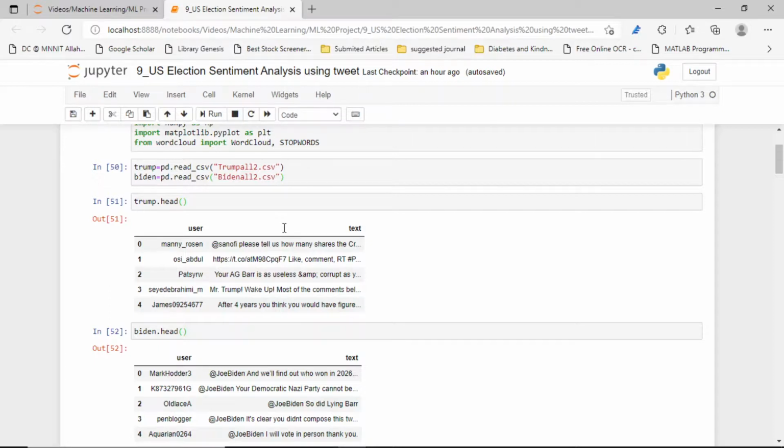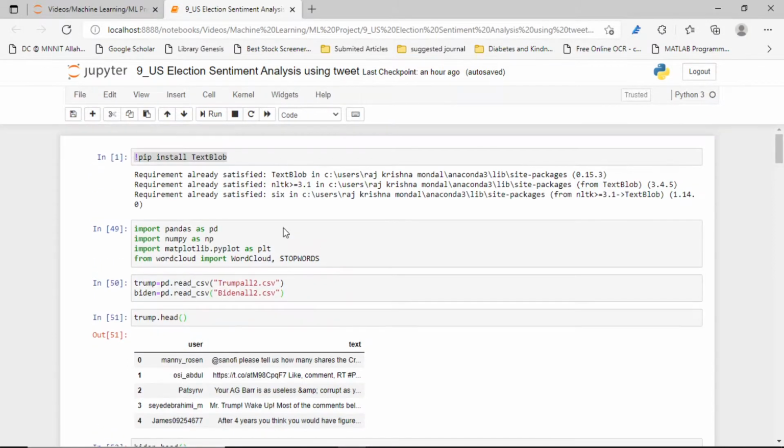That's the simple analysis, how to use public Twitter sentiment data to analyze these things. There are lots of analyses, and also in Netflix there is a movie about how they used machine learning data to predict that kind of thing. So that's the simple observation you will see here.